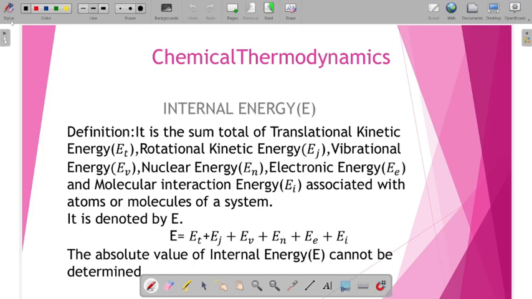So the atoms and molecules inside the system are not in a static position. They are always in motion, or in vibration, or in rotational motion.